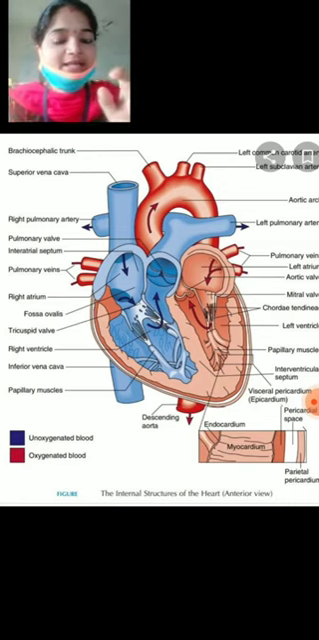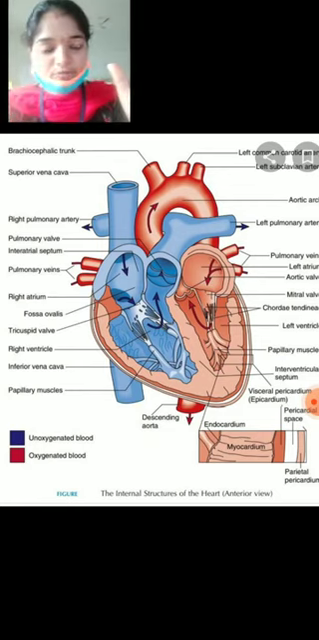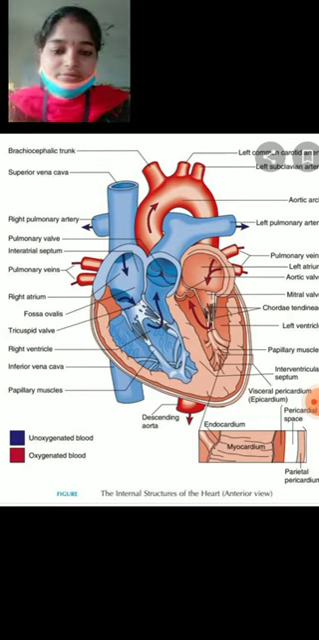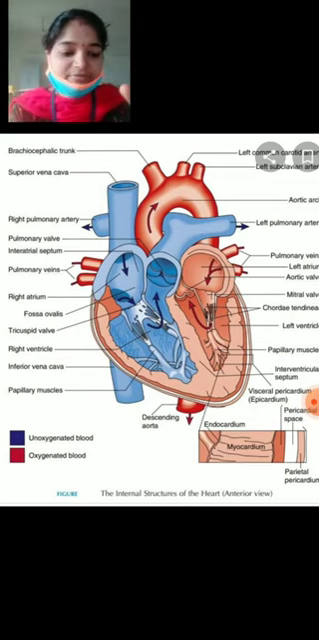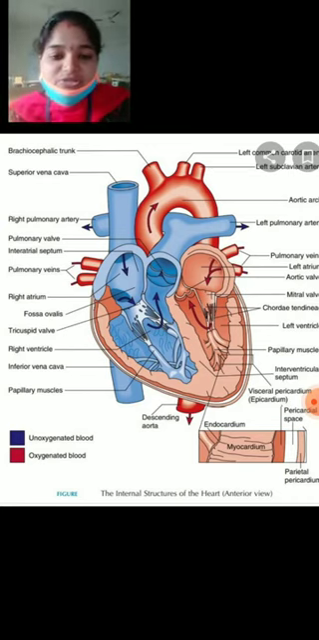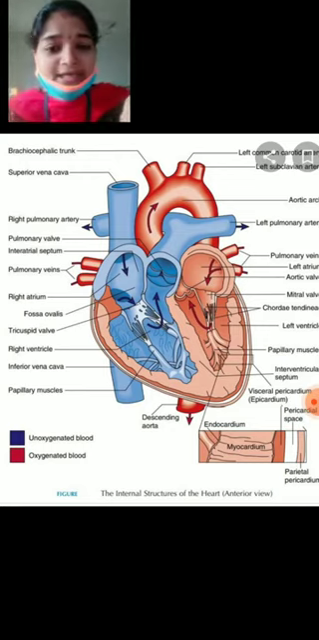The right auricle receives deoxygenated blood from different parts of the body through the superior vena cava, otherwise the precaval vein. Another one is the inferior vena cava, or postcaval vein. With the help of these two veins, the right auricle collects the deoxygenated blood from different parts of the body. Next, the left auricle receives oxygenated blood from the lungs through the pulmonary veins.